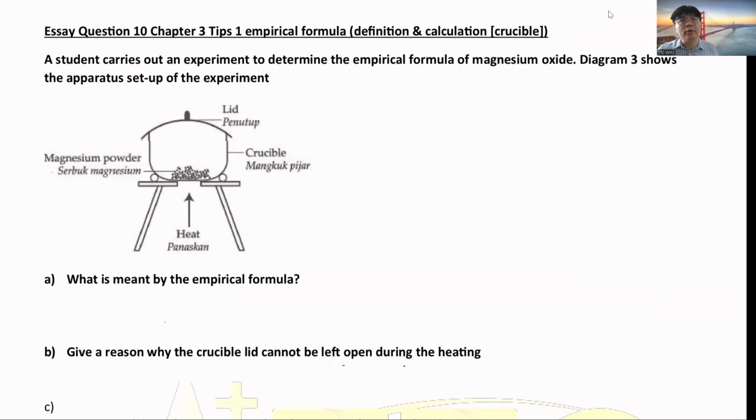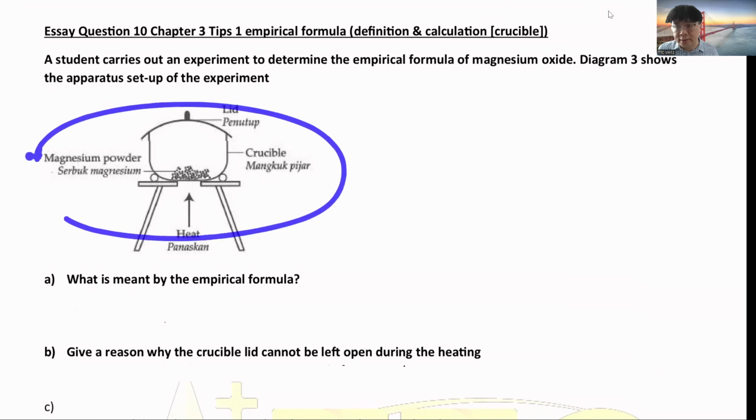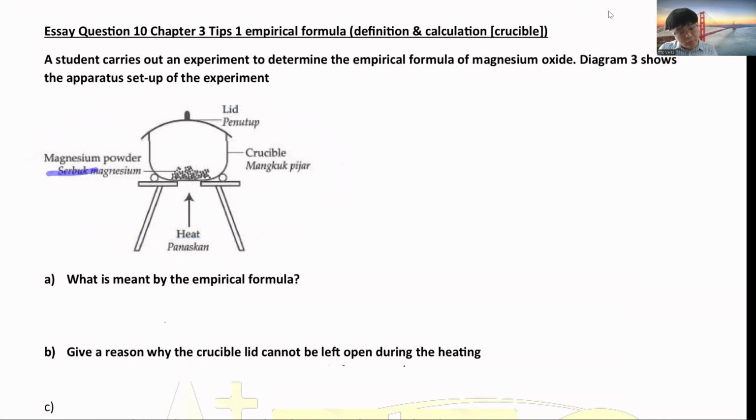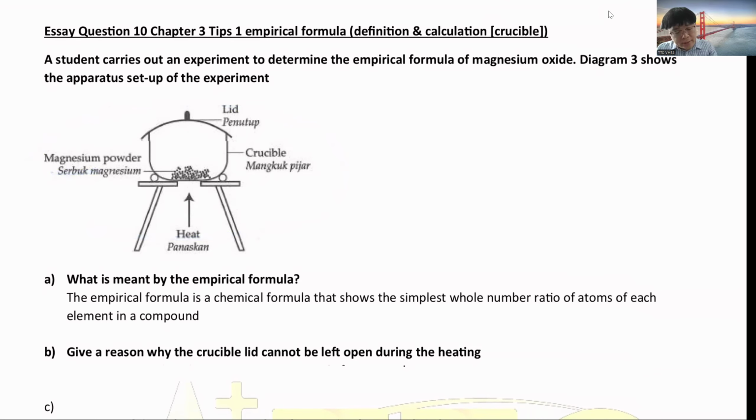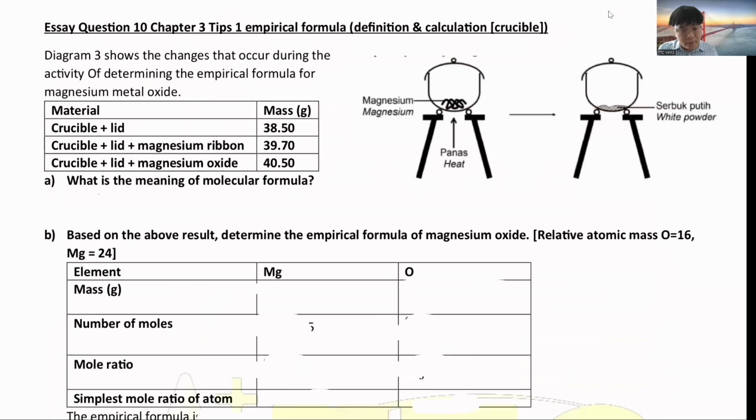It is confirmed that you're going to have the 2 experiments, which are the magnesium oxide experiment and the copper 2 oxide experiment. So for the magnesium one, you have to know the definition because the definition is coming up. So what is empirical formula? You need to write, it's a chemical formula that shows the simplest whole number ratio of atoms of each element in the compound. Okay, please remember for the definition, you need to write every single word inside. Missing one word will be 0. So please memorize this.